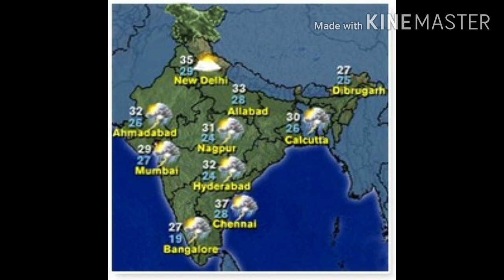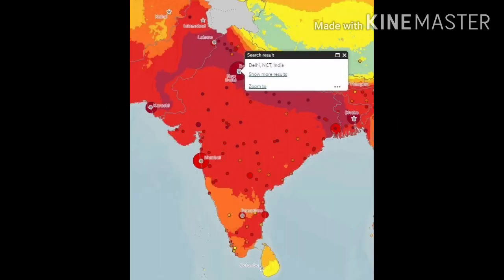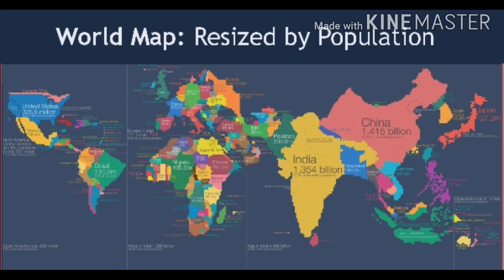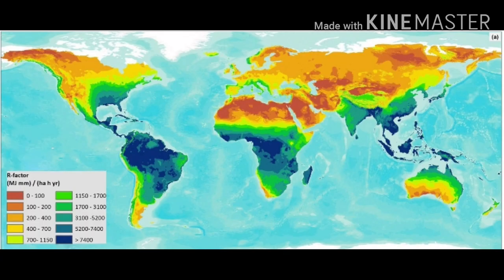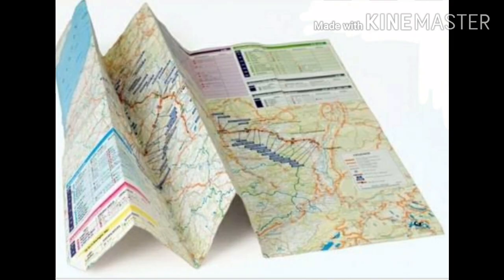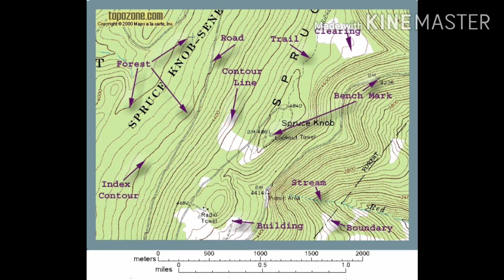Some maps show rainfall in different areas. Some maps show population in different areas. Some maps show crops grown in different areas of a country or the world. Maps also have some limitations. The surface of the earth is curved. A curved surface cannot be shown accurately on a flat surface like paper. Thus, maps also have some errors.